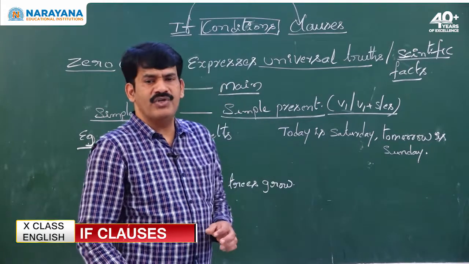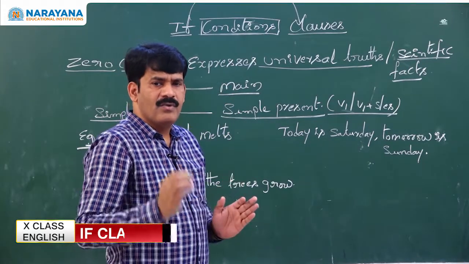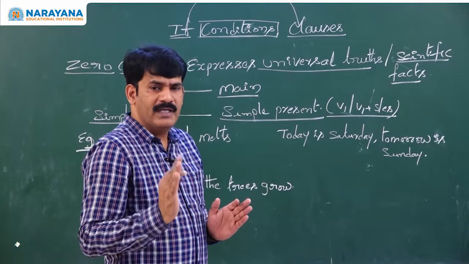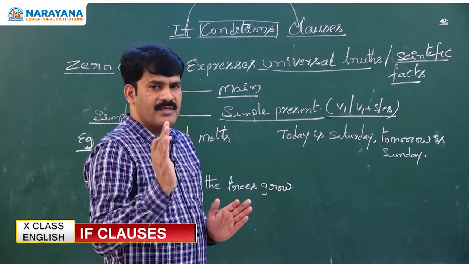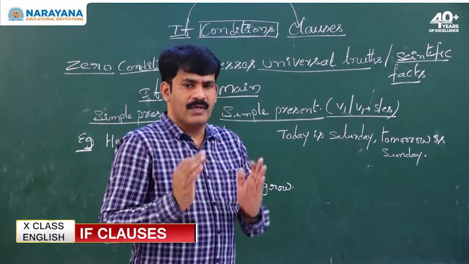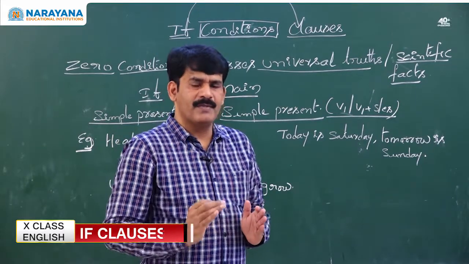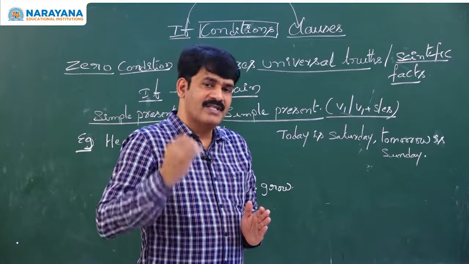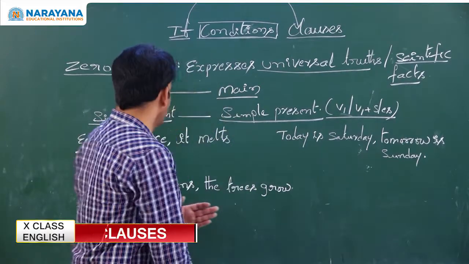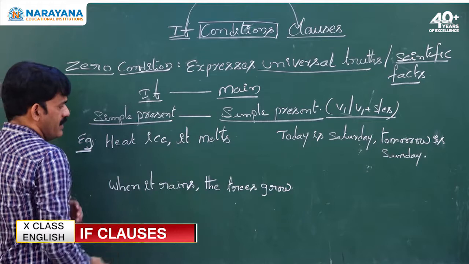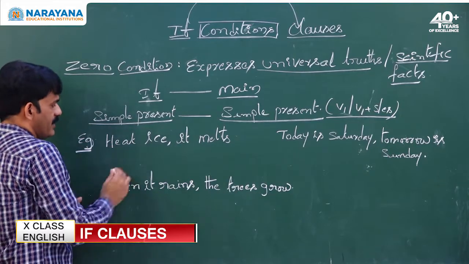Remember, in zero condition, in both the clauses, we have to use only simple present tense, because we use simple present tense to express universal truths and scientific facts. Let us see three sentences so we can easily understand.